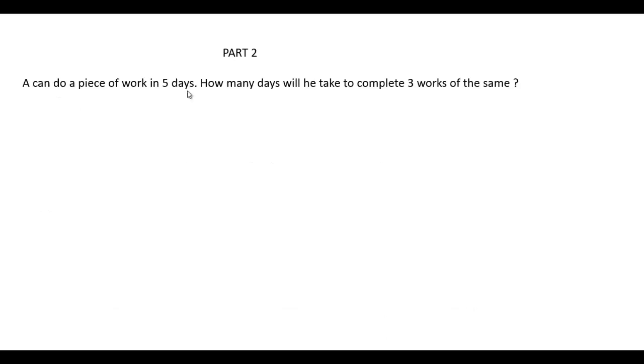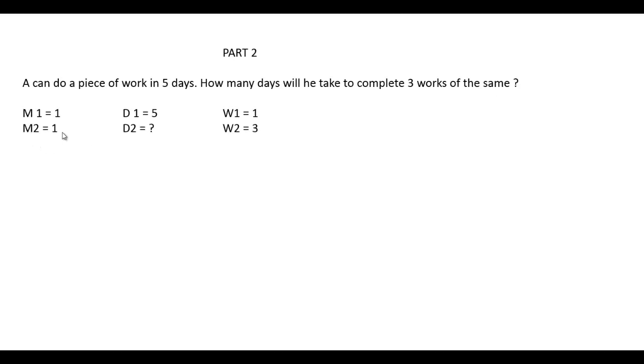A can do a piece of work in 5 days. Therefore, number of men M1 is equal to 1. Number of days D1 is 5. And since it is a piece of work, W1 is equal to 1. How many days will he take to complete 3 works of the same?